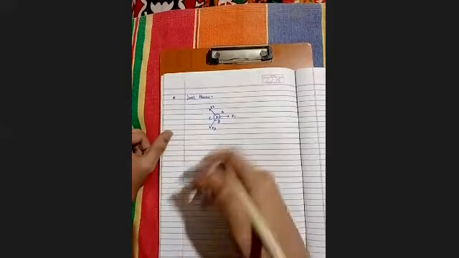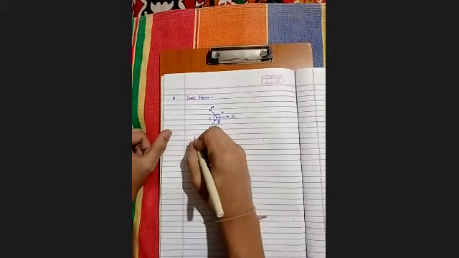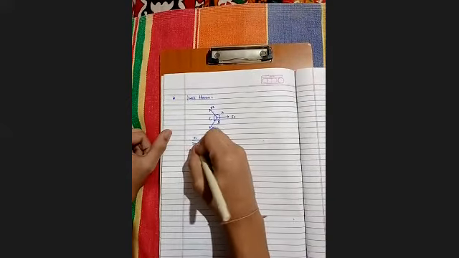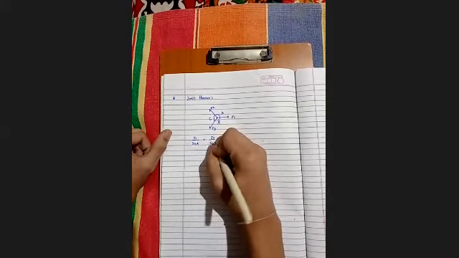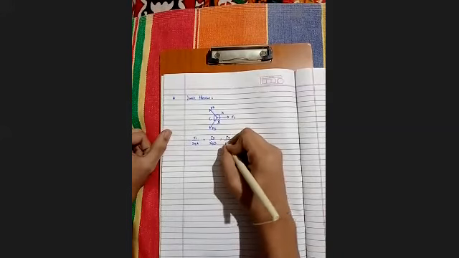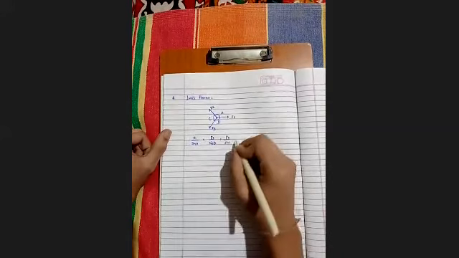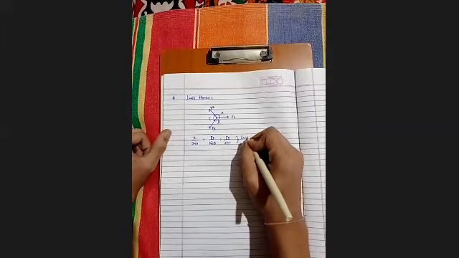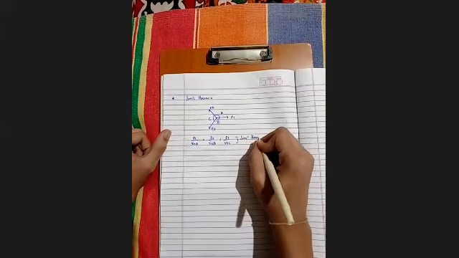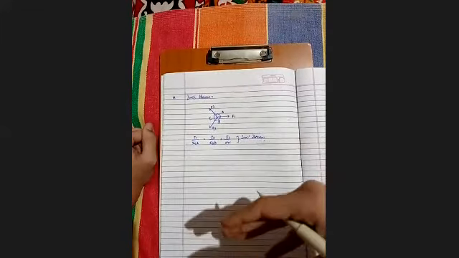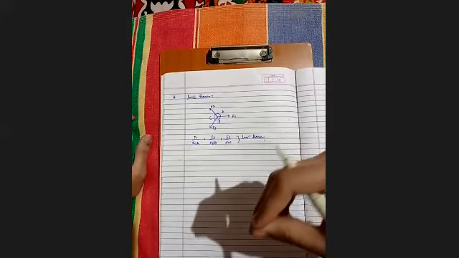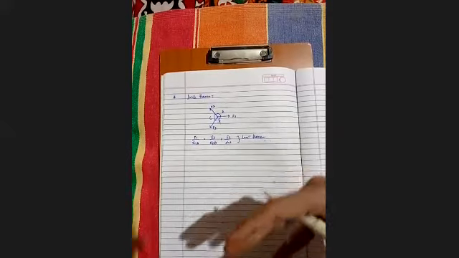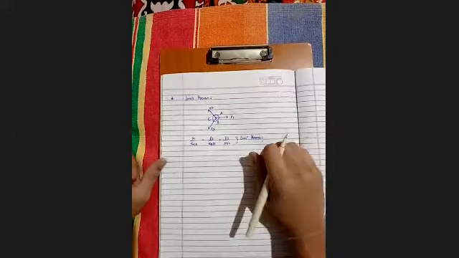While solving it, our conclusion will be that F1 over sine A is equal to F2 over sine B is equal to F3 over sine C. This is Lami's theorem. Lami's theorem is applicable only for three forces. If forces are more than three, one can use the component approach to solve the problems.